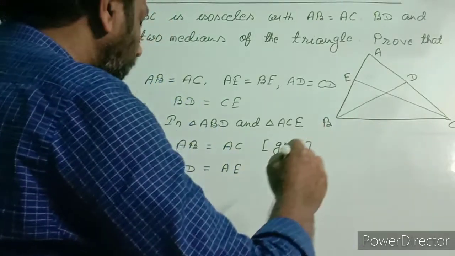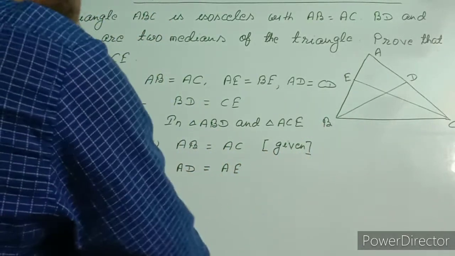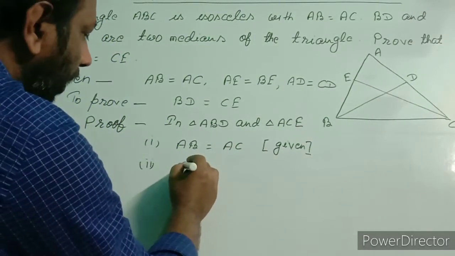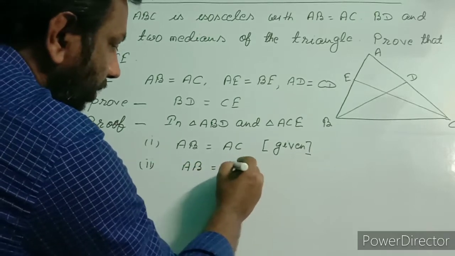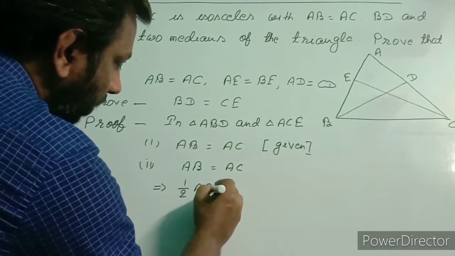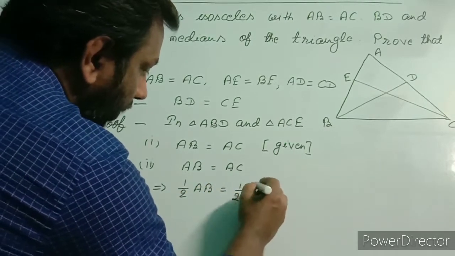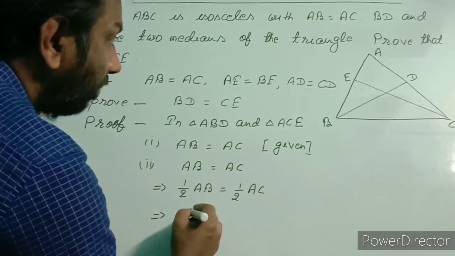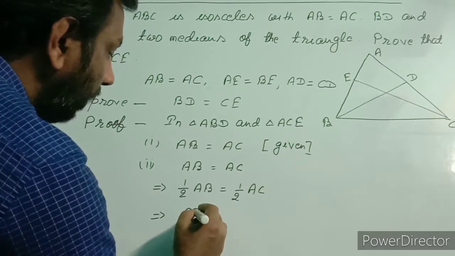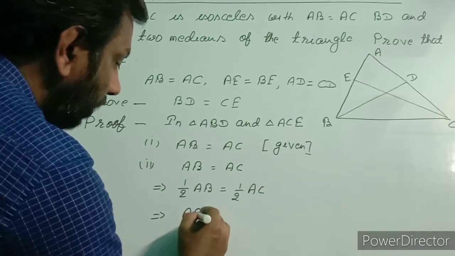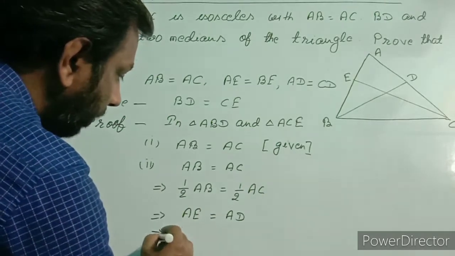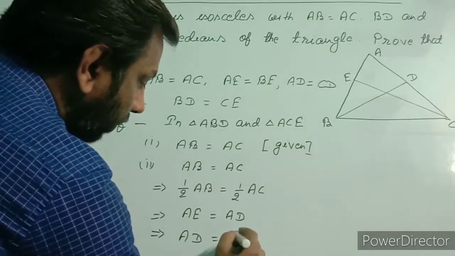Why do we say? It is better to understand in this way. AB equal to AC, this is given. Dividing both sides by 2, half of AB will also be equal to half of AC, and half of AB is AE, and half of AC is AD, or we can reverse it, AD equal to AE.